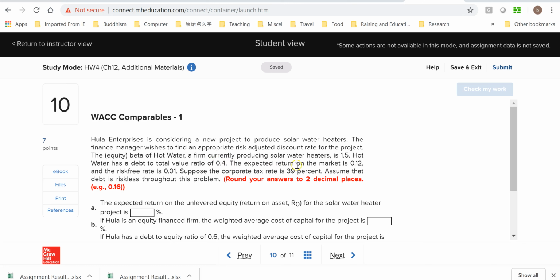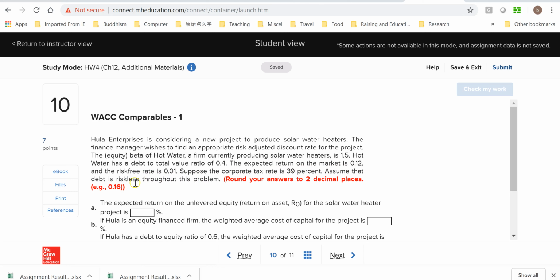The expected return on the market is 0.12. So the market return is 12%, and the risk-free rate is 1%. Suppose the corporate tax rate is 39%. Assume that debt is riskless throughout this problem.